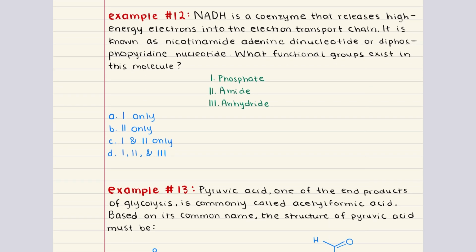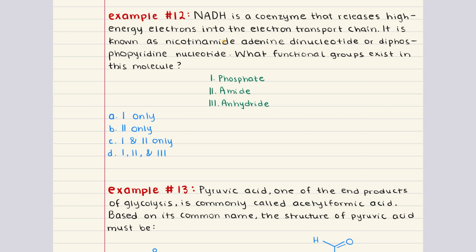Problem 12 says, NADH is a coenzyme that releases high-energy electrons into the electron transport chain. It is known as nicotinamide adenine dinucleotide or diphosphopyridine nucleotide. What functional groups exist in this molecule? Phosphate, amide, and hydride. Well, the name tells us everything we need to know.